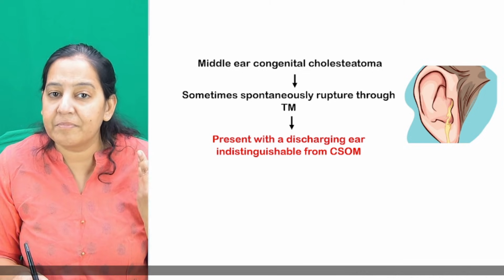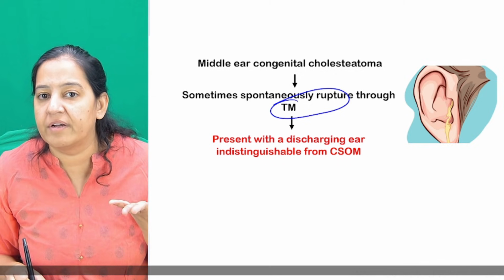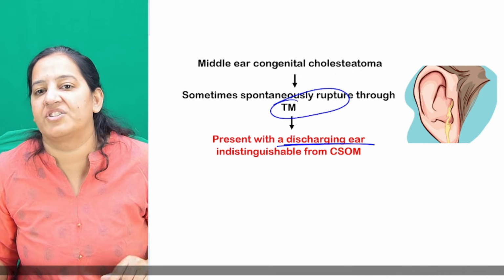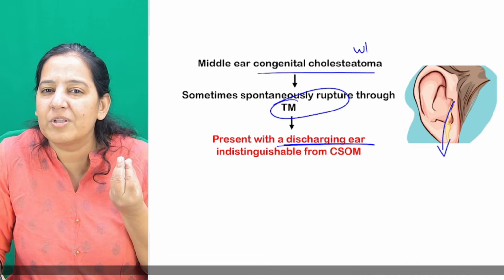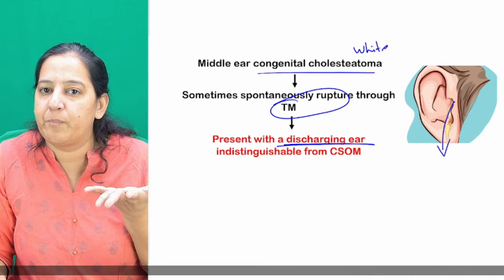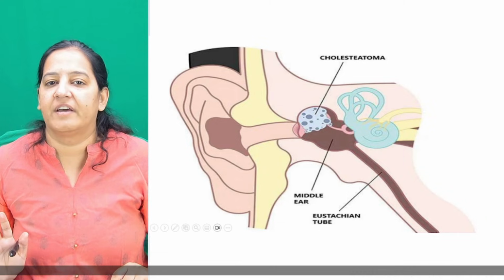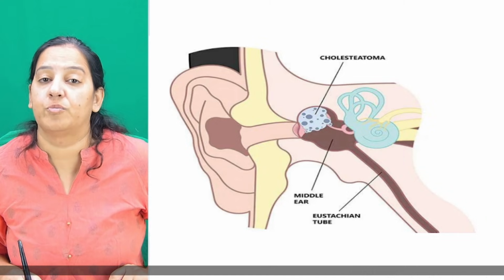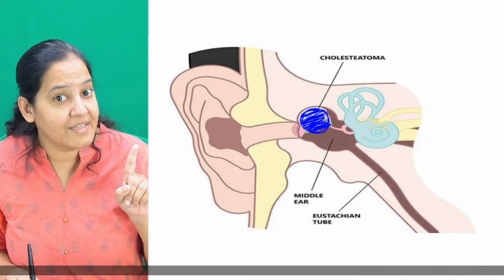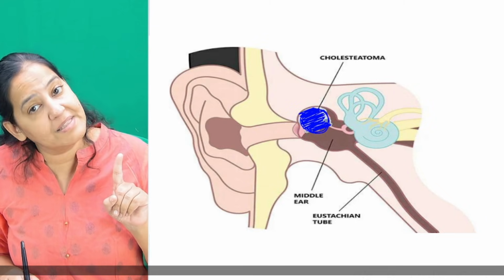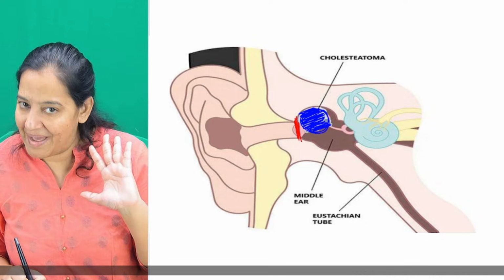The second thing, sometimes the tympanic membrane gets ruptured. If the tympanic membrane gets ruptured, it is a discharging ear. From the ear the discharge comes out. The cholesteatoma degrades into small white particles, and with the discharge, these white particles come out. So a discharging ear will be there. That is congenital cholesteatoma. I have explained how congenital cholesteatoma forms. It is formed by the first theory, the embryonic congenital cell rest given by God. It is seen as a white mass behind the intact tympanic membrane.